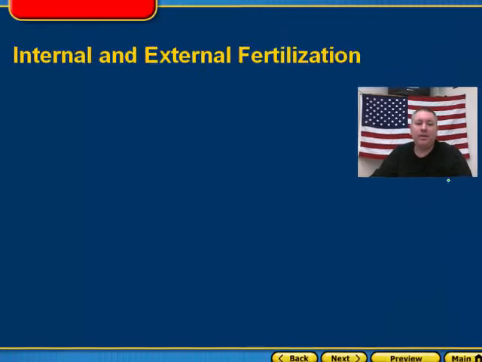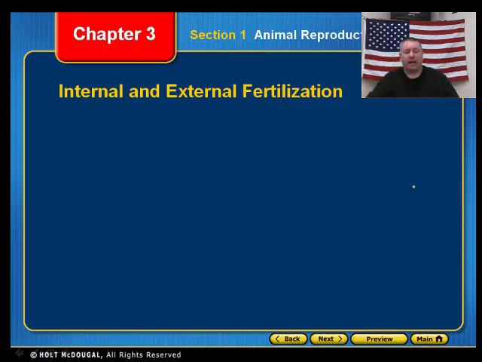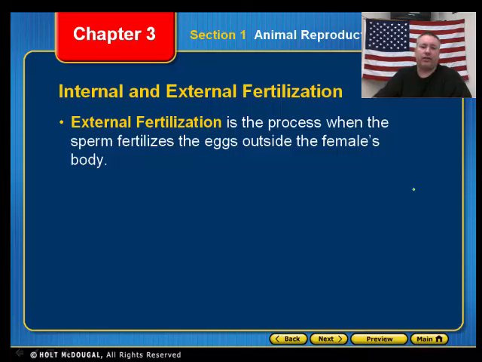Now, in animals, there are two types of fertilization: internal and external. When we talk about external fertilization, an organism fertilizes the eggs outside of the female's body. In some examples of fish, the female will swim by and lay a whole bunch of eggs.